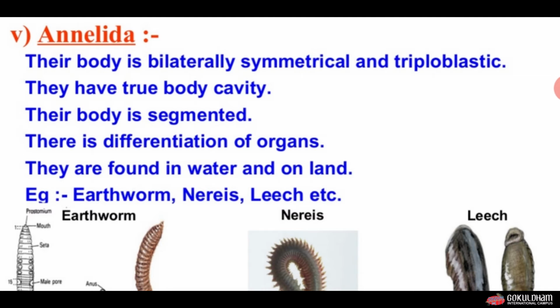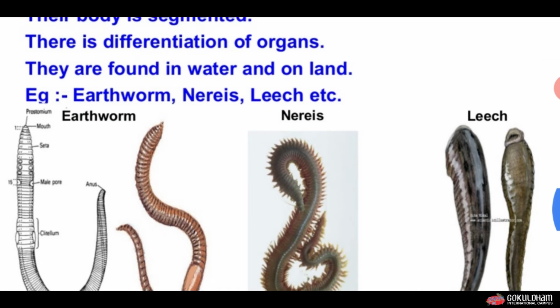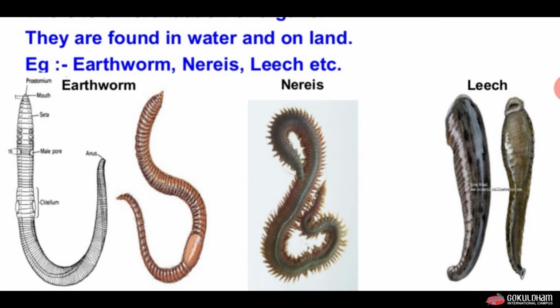Next group is Annelida. The characteristic of this group is their body is bilaterally symmetrical and triploblastic. They have a true body cavity. Their body is segmented, means their body is divided into different segments. There is differentiation in organs, means different organs are also found in this group of organisms. They are found in water and on land. Examples of this group are earthworm, Nereis and leech. These are the pictures of earthworm, Nereis and leech.